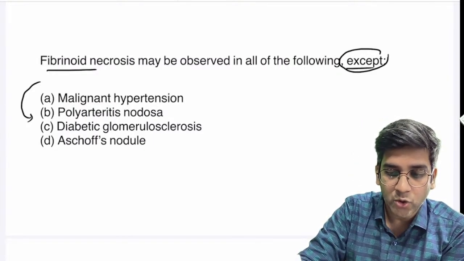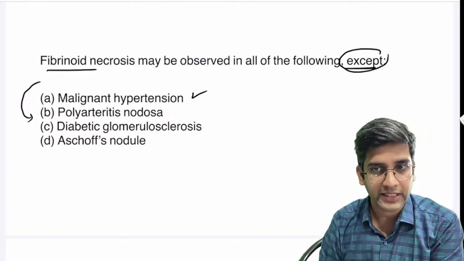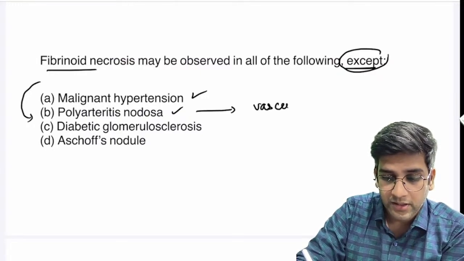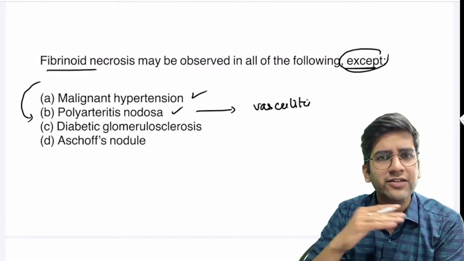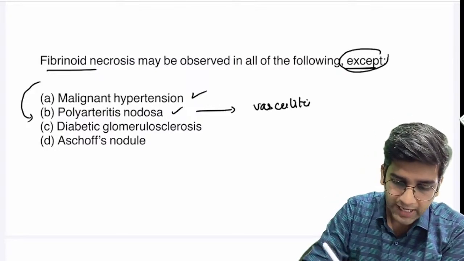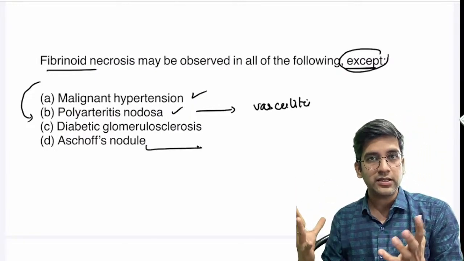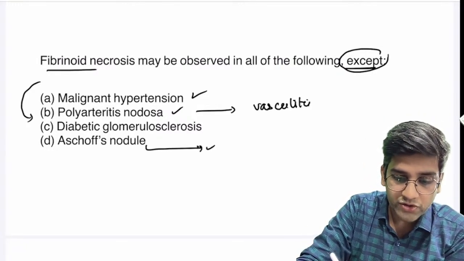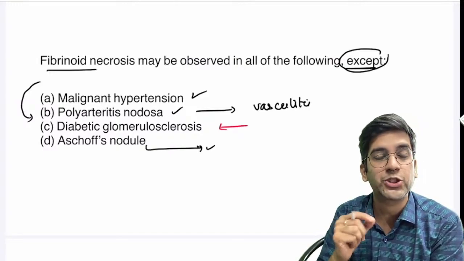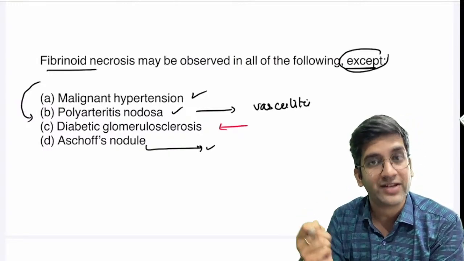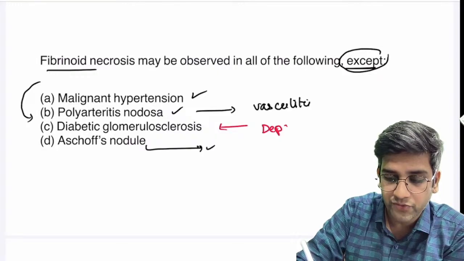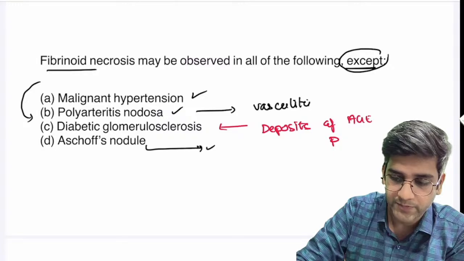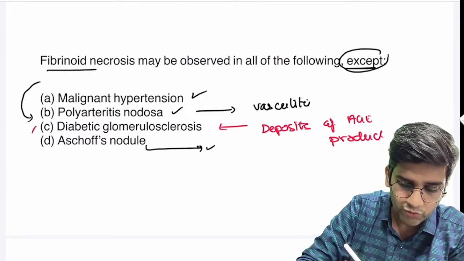So fibrinoid necrosis is seen in all of the following except, yes, obviously I'll see it in malignant hypertension. Yes, I will see it in polyarteritis nodosa because like Chandu said, it's a vasculitis, right? Any vasculitis for that matter, you will see fibrinoid necrosis. Aschoff nodule, heart is considered like a bigger vessel, so with heart damage, again I'll have fibrinoid necrosis. Diabetic glomerulosclerosis, it's actually not a vasculitis, it's a vasculopathy. We don't call diabetes a vasculitis, we call it a vasculopathy, right? Here, there'll be a deposition of AGE products. That's what is causing the problem. It's not vasculitis. So obviously in diabetic glomerulosclerosis, you will not see fibrinoid necrosis.